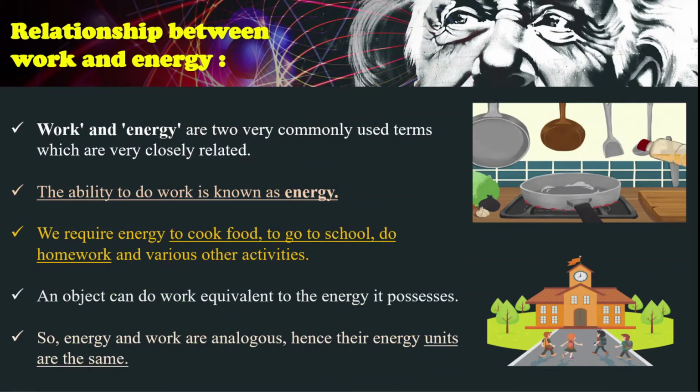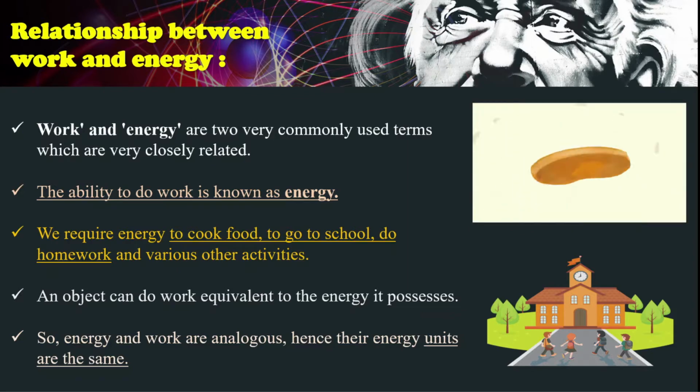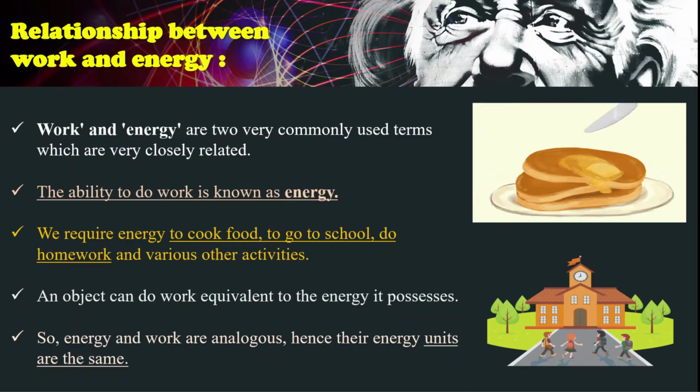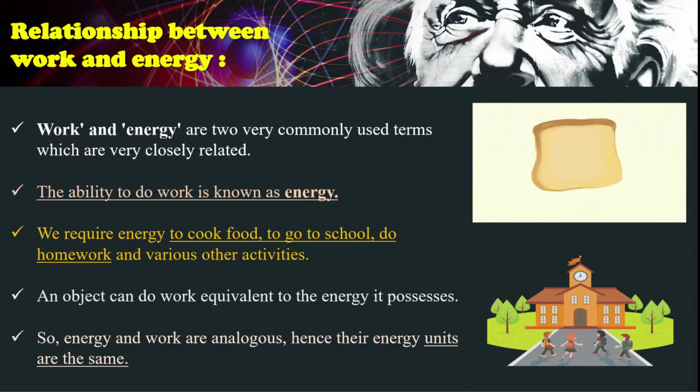What is the relationship between work and energy? You know that work and energy are two very commonly used terms which are very closely related. See, the ability to do work is known as energy. So, in order to do work, you need energy. So, we require energy to cook food, to go to school, to do homework, and various other activities. So for all these activities we need energy.